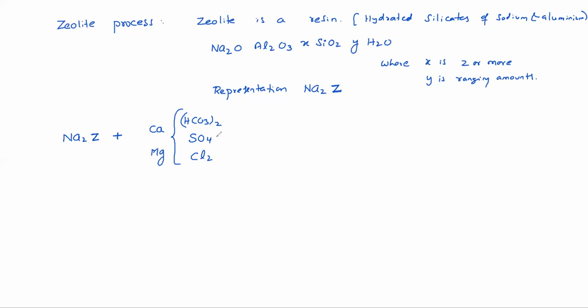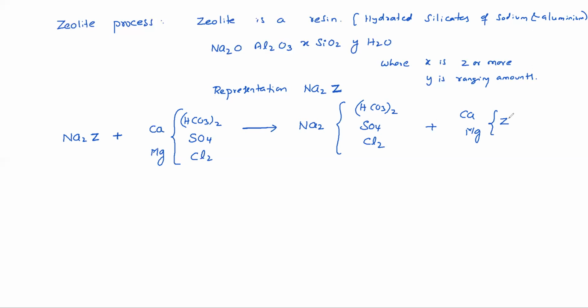Calcium bicarbonate or calcium sulfate or calcium chloride or magnesium bicarbonate or magnesium sulfate or magnesium chloride, whatever is present in the water, reacts with this zeolite and gives Na2(HCO3)2, Na2SO4, NaCl2 plus Ca or Mg Z, calcium zeolite or magnesium zeolite.